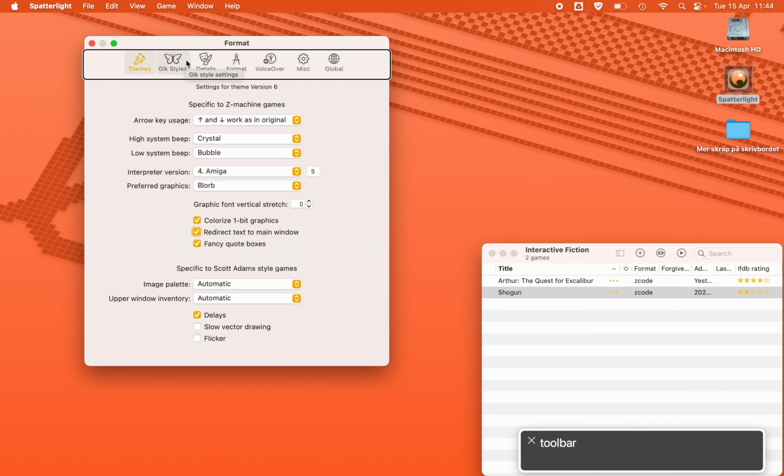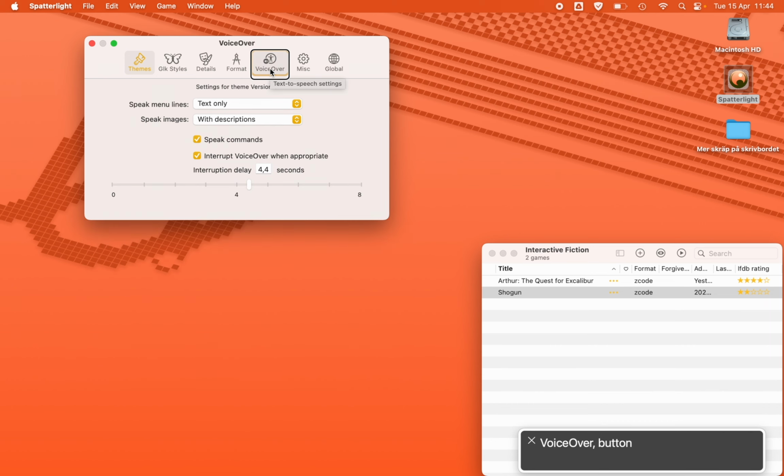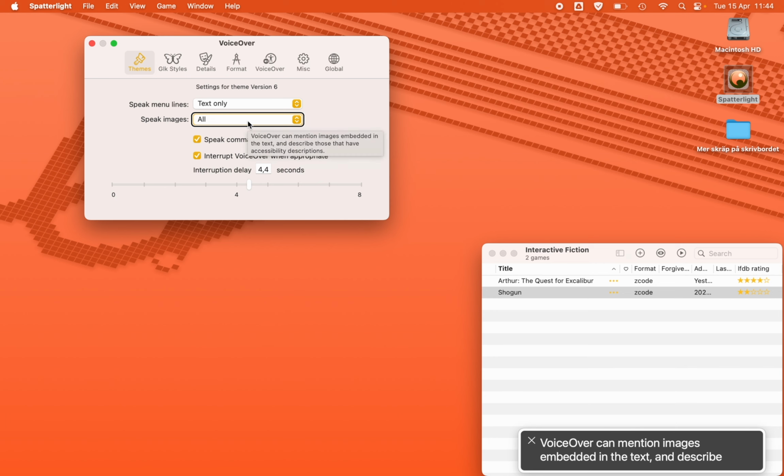Checkbox. Toolbar. In toolbar. GLK. For VoiceOver button. Out of toolbar. Setting. Speak menu. Text only. Pop-up with descriptions. Pop-up button. Menu 3. None. All. All. VoiceOver can mention images embedded in the text and describe those that have accessibility descriptions.